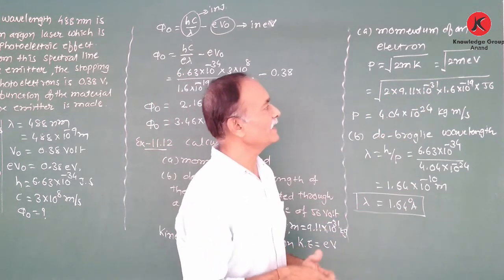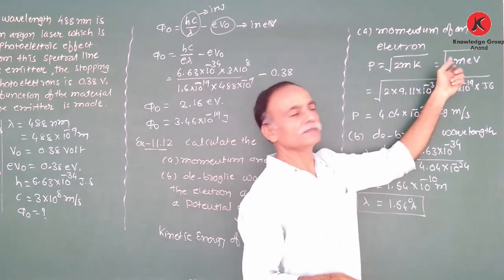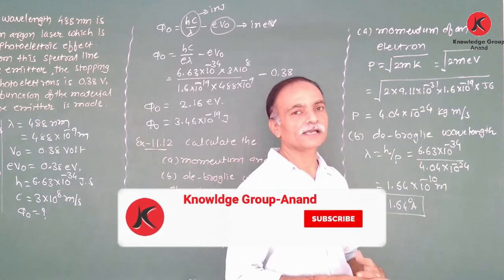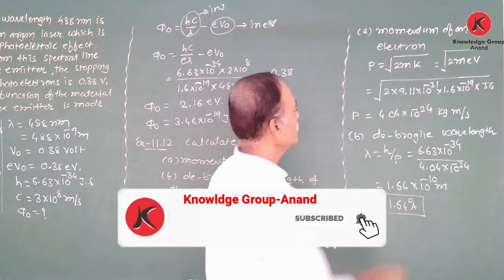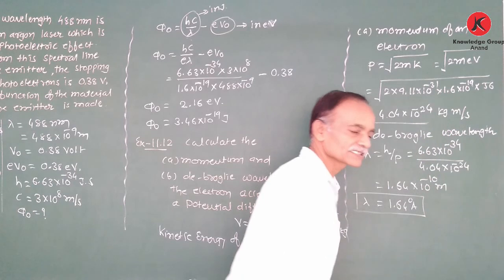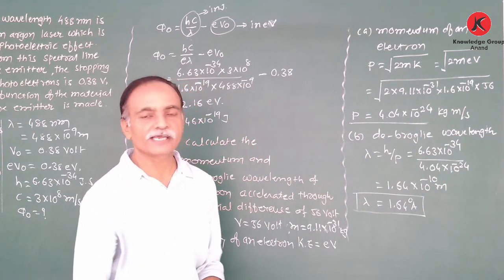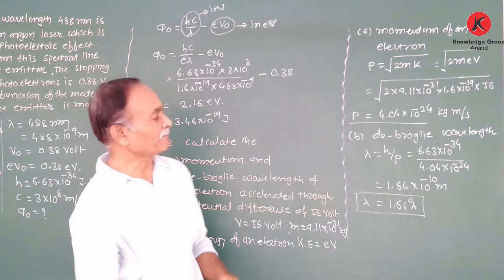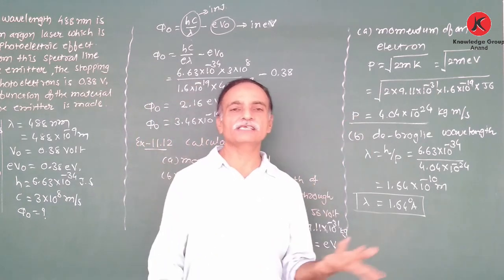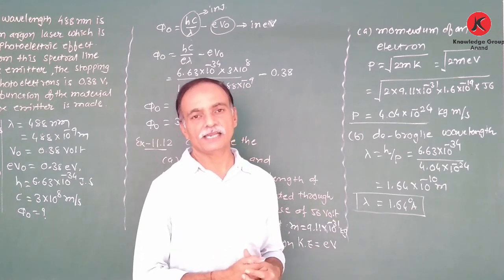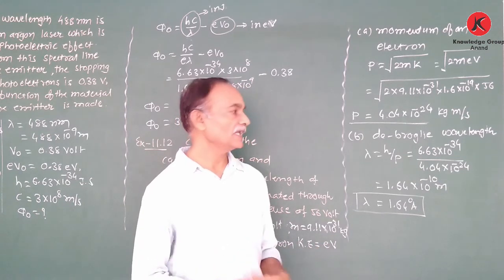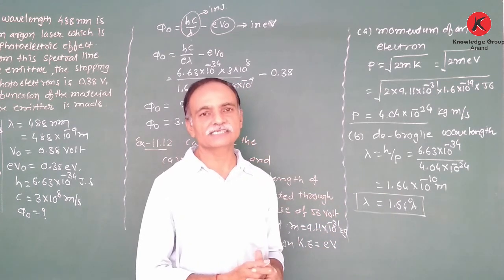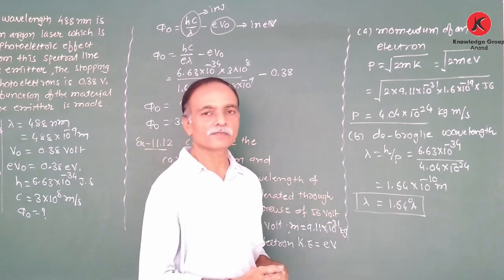As we substitute the values of mass of an electron m, V the accelerating voltage, and e the charge of an electron, we obtain the momentum of an electron as 4.04 into 10 to the power minus 24 kg meter per second. After obtaining the momentum, now the de Broglie wavelength: lambda is equal to h upon p, h is Planck's constant divided by the momentum. We obtain the wavelength as 1.64 angstrom. Clear?